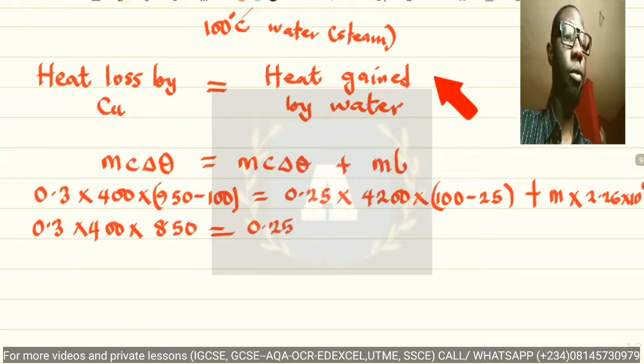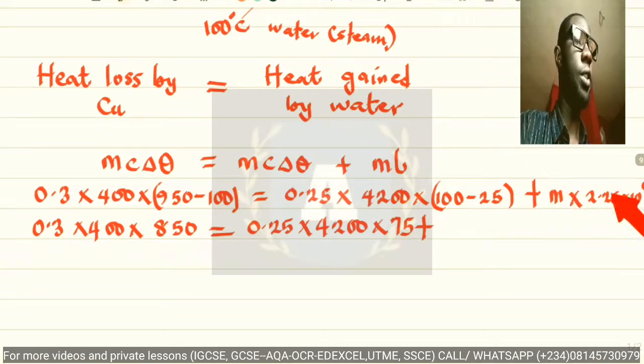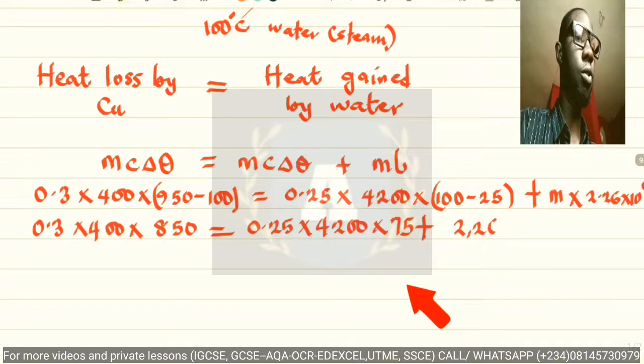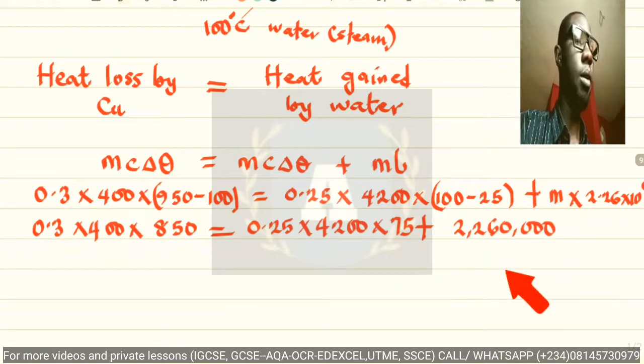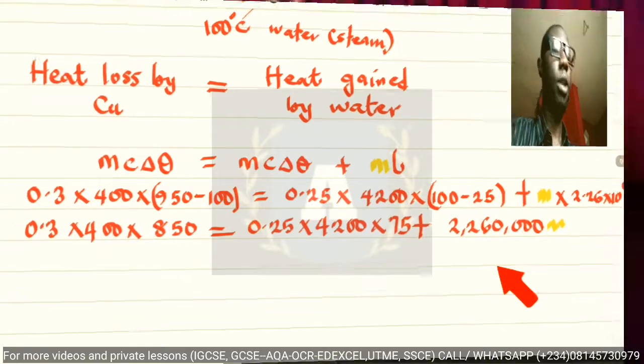equals 0.25 multiplied by 4,200 multiplied by 75, plus this 2.26 times 10 raised to the power of 6, that is 2,260,000 multiplied by m, so that m is what we're looking for. So we're going to solve for that particular m.